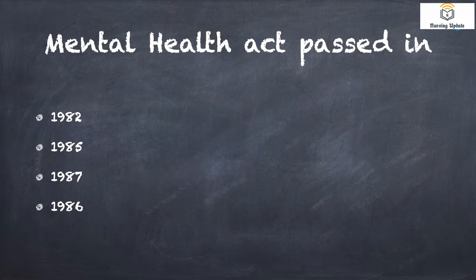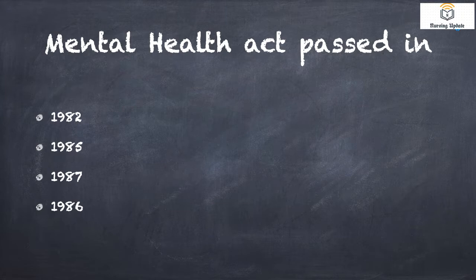If you take psychiatry, the most frequent MCQ is the Mental Health Act and Mental Health Program. Mental Health Act is passed in which year? Mental Health Program is passed in which year? Often we get confused. If you are in preparation, you will get confused between two options, 1982 and 1987.